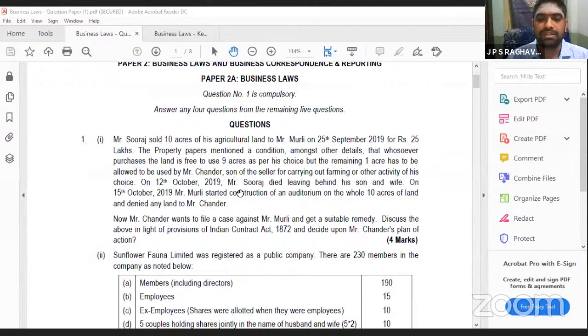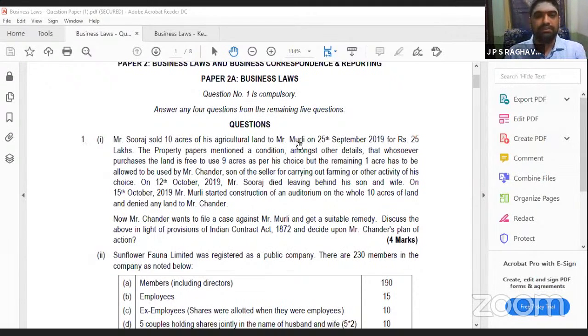Then Mr. Suraj died on 12th October 2019, after he had sold it on 25th September. Suraj died leaving behind his son and wife. On 15th October, Mr. Murali started construction of an auditorium on the whole 10 acres.